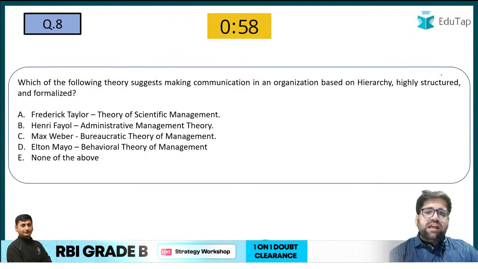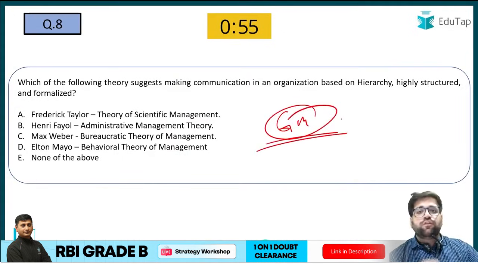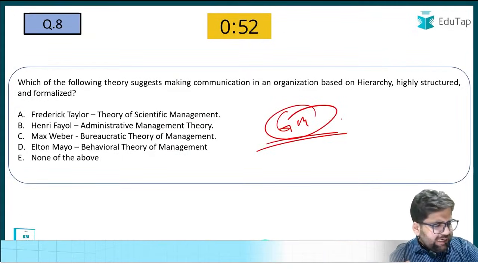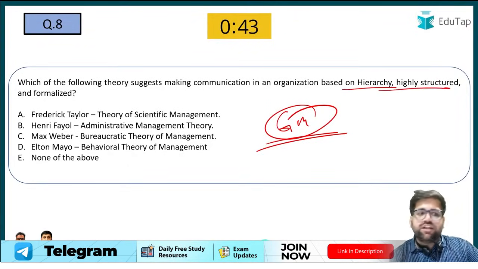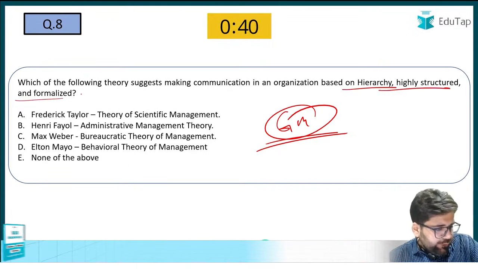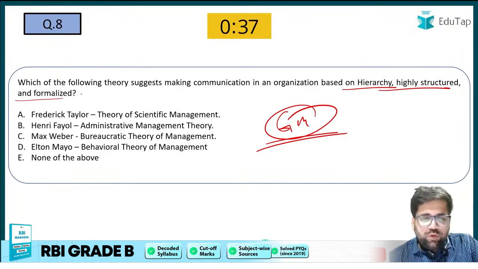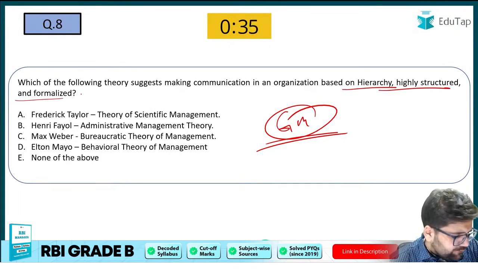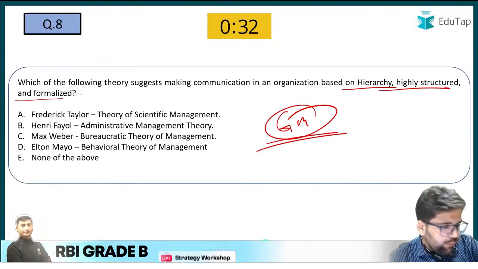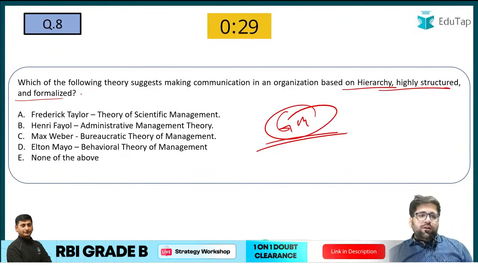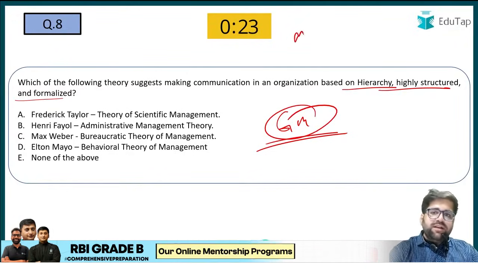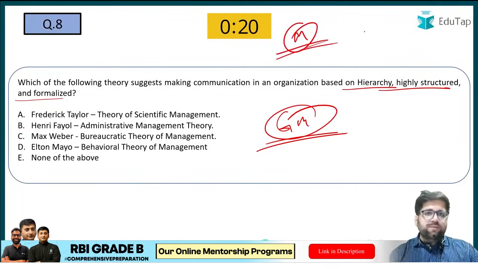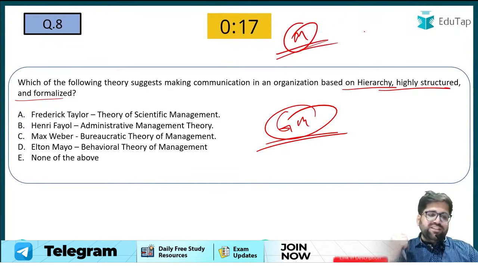Question number 8. This has been taken from your job management, the different schools of thought which come in management. So let me see who gives me the right answer for question number 8. Which of the following theories suggests making communication in an organization based on hierarchy, highly structured and formalized? I can see only a few people in the chat box who are giving the right answer. Rajeshwari is there. Okay, I can see her preparation is going well. That is really good to see. Now see, if you are studying management, even if you are targeting your NABARD Grade A exam, in general management you can see this particular question, or I would say in decision making rather.